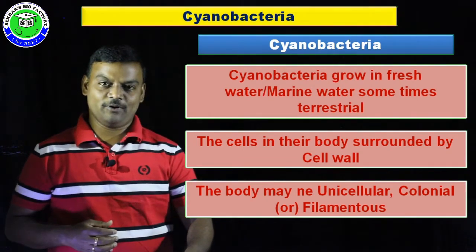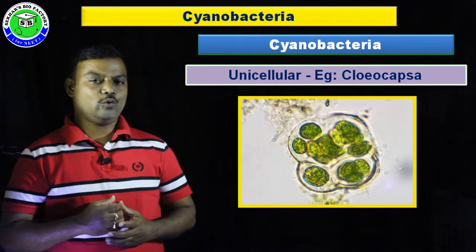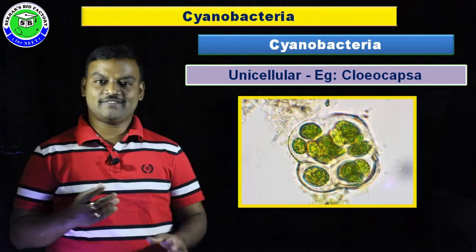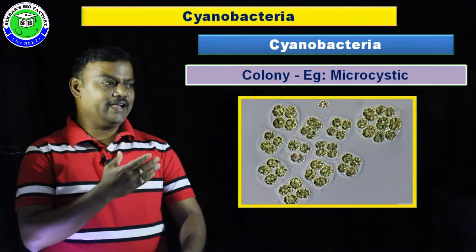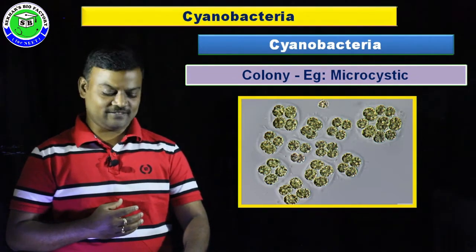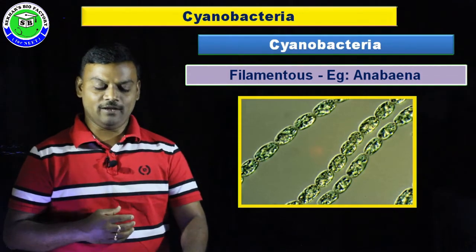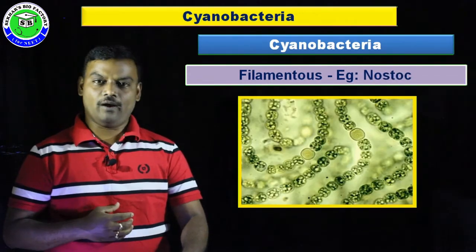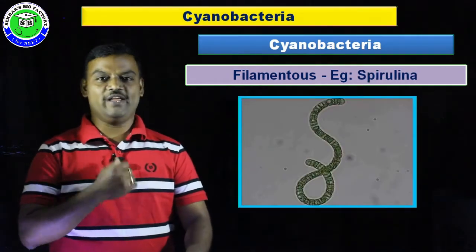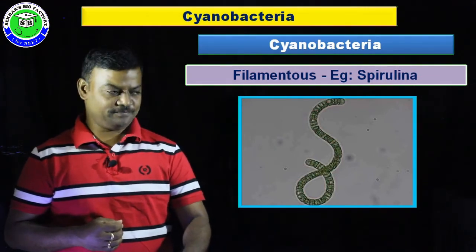Taking some examples, one of the cyanobacteria is called Chroococcus, an example of unicellular cyanobacteria. Microcystis is a colonial cyanobacterium. Anabaena, Nostoc, Oscillatoria along with Spirulina are examples of filamentous cyanobacteria.